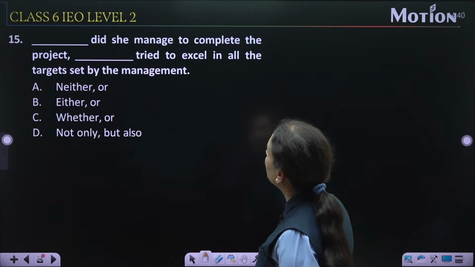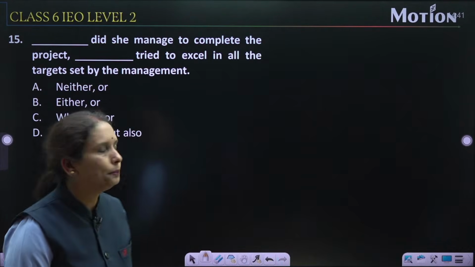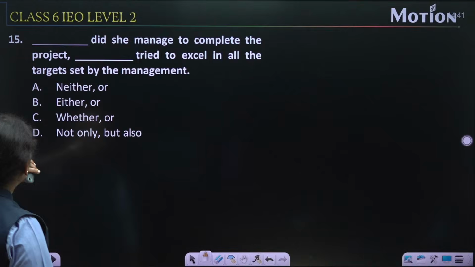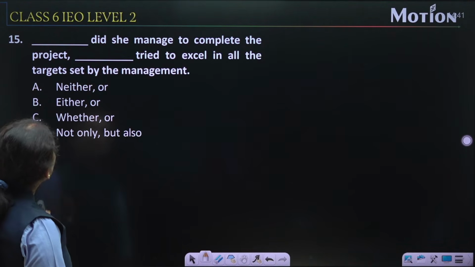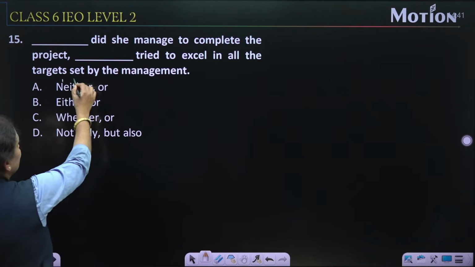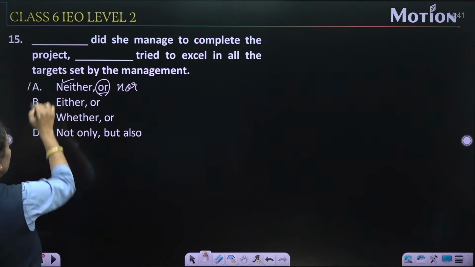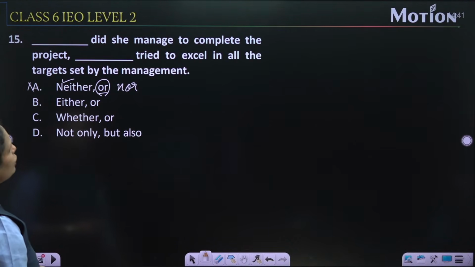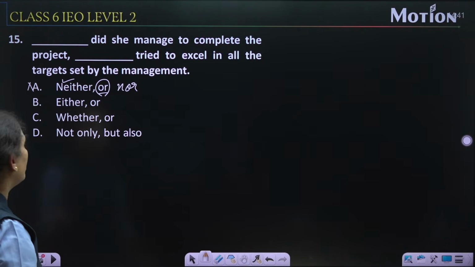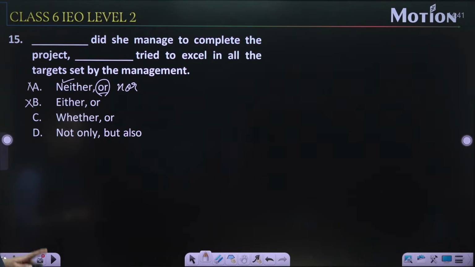Dash, try to excel in all the targets set by the management. Right? Question number 15. So let's connect the question with the options. Neither did she manage to complete the project. Yes, this could have been, but neither is always used with nor here, so this one is the wrong one. Either did she manage to complete the project or try to excel in all the targets? No, both of these are not appropriate for this question. Whether did she manage to complete the project or no? Again, these are not the appropriate words.